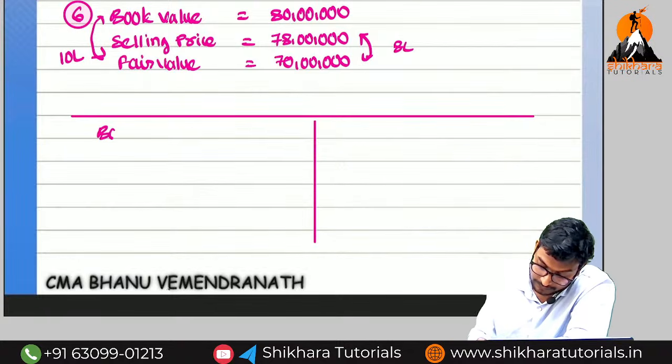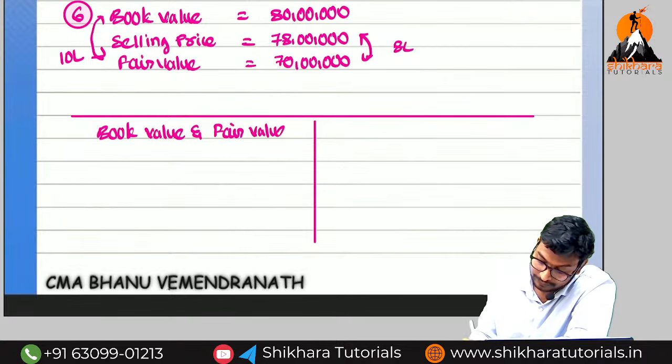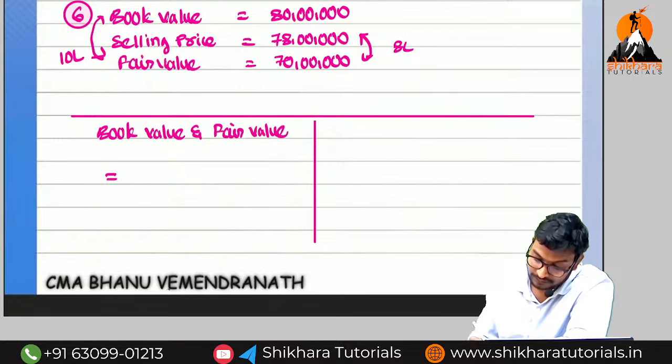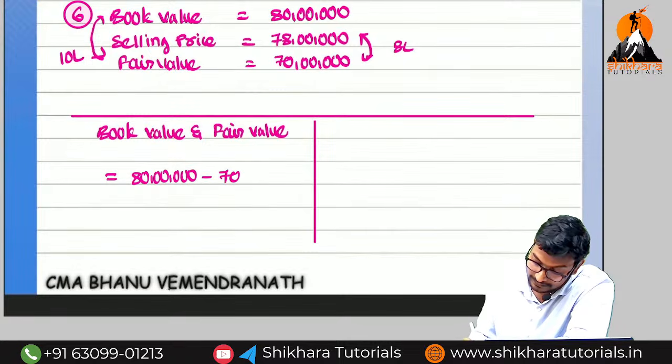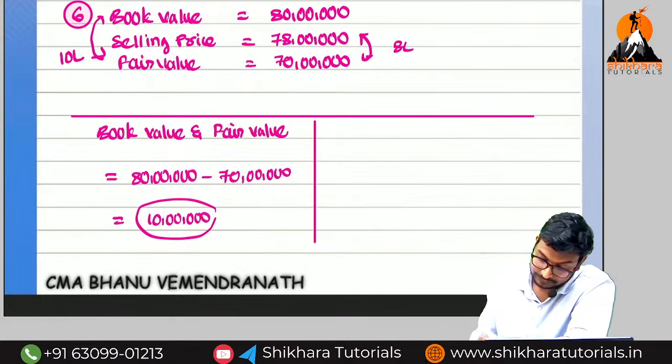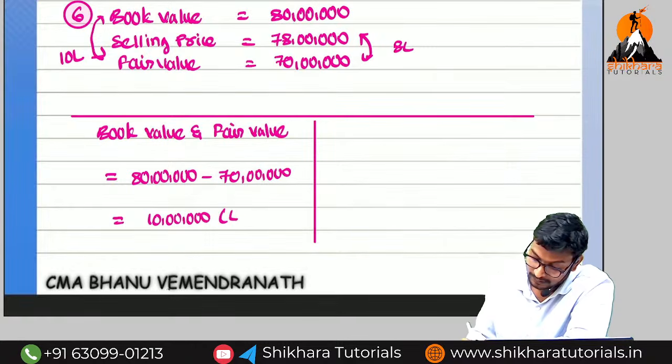Difference between book value and fair value. That is equal to how much, ma? 80 lakhs minus 70 lakhs. So that is equal to 10 lakhs is the loss.